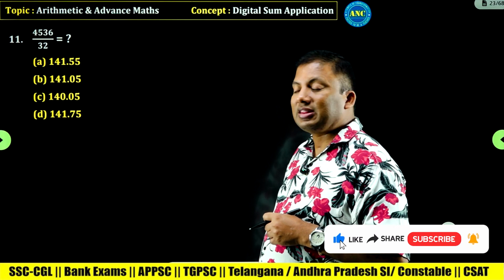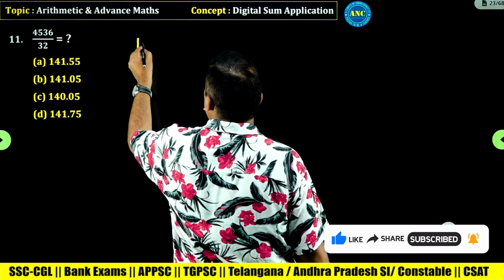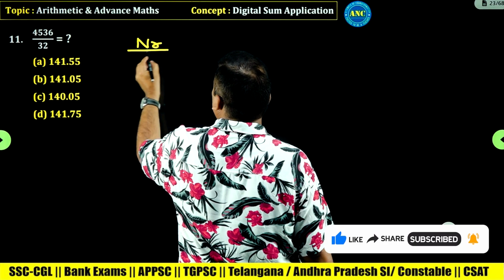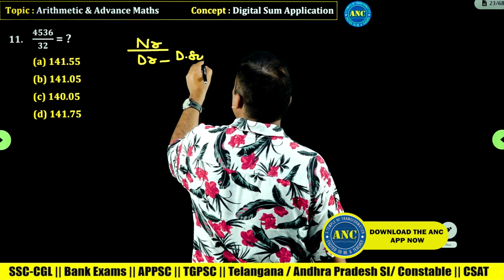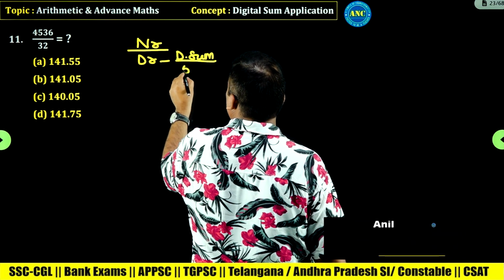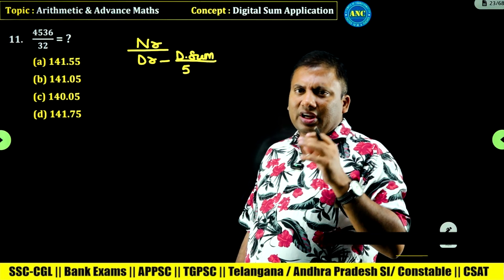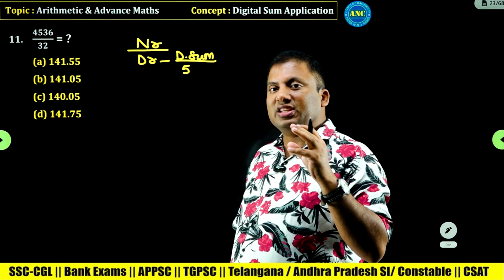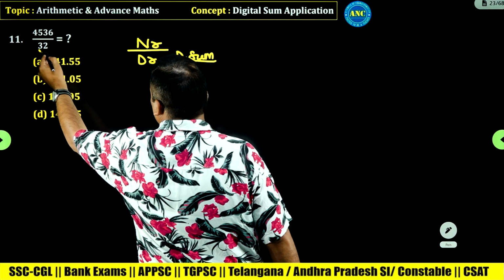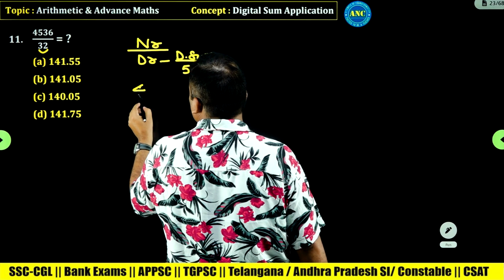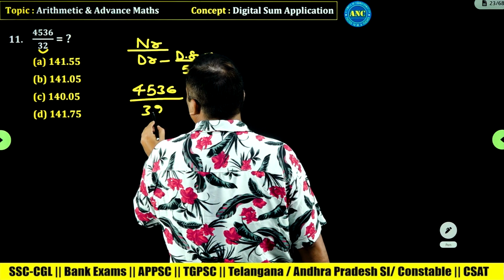4536 divided by 32. This question discusses a concept: how to use a digital sum for fractions when the denominator digital sum is 5. When the denominator digital sum is 5, to apply digital sum in a fraction, the denominator digital sum should be 1. But here 32, 3 plus 2, is 5. So we will multiply the numerator and denominator by 2.